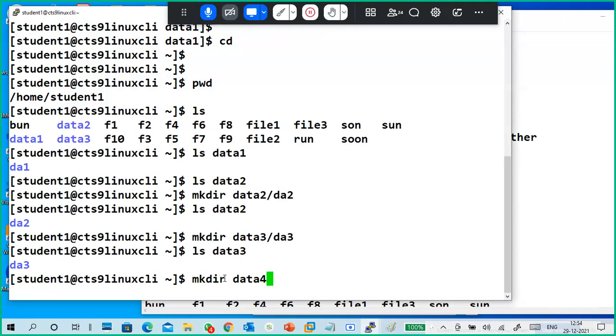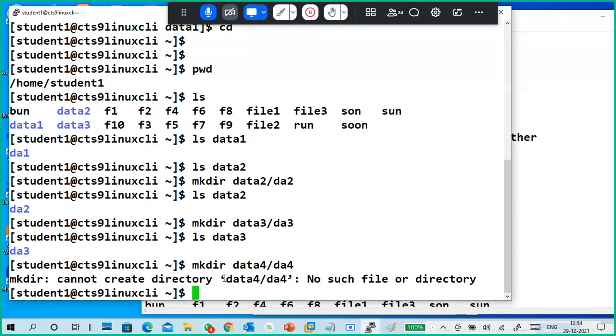No data 4, we do not have data 4. Okay, good, very good. So I am trying to create a da4 directory in data 4 and it is throwing an error, no such file or directory, because we didn't create data 4.